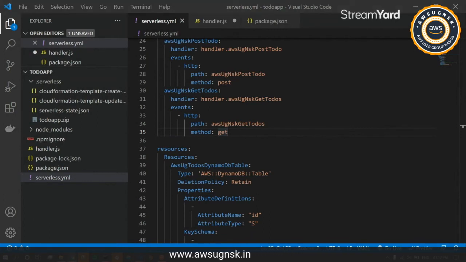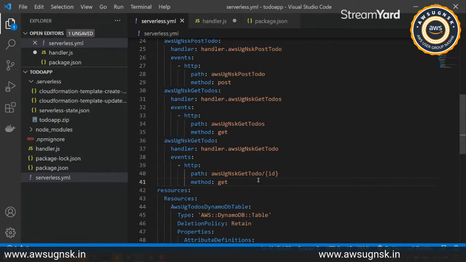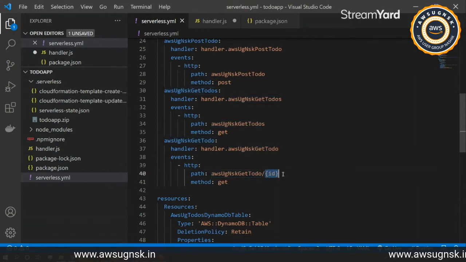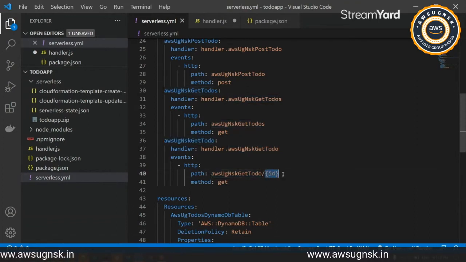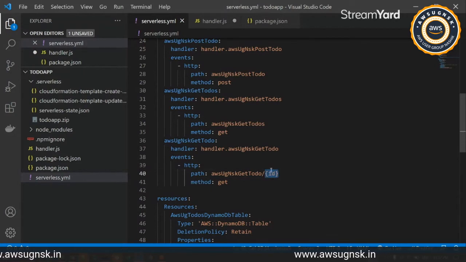So I'll just go ahead and update the serverless.yaml file with this one. This will get a particular to-do for us. One thing to explain here is that we'll be passing a particular URL parameter through the URL to get that particular to-do. That will be our ID, and whatever ID we pass, that to-do will be returned to us.